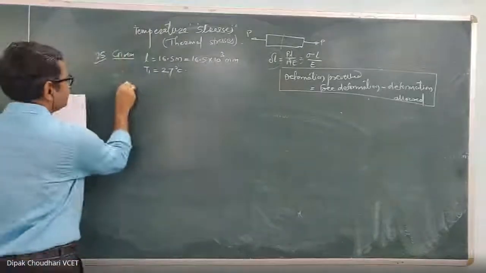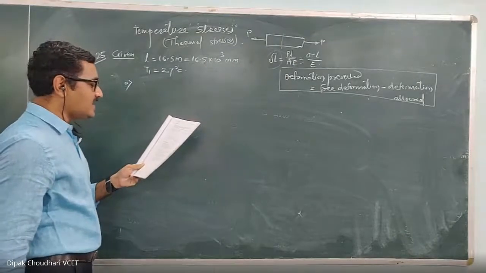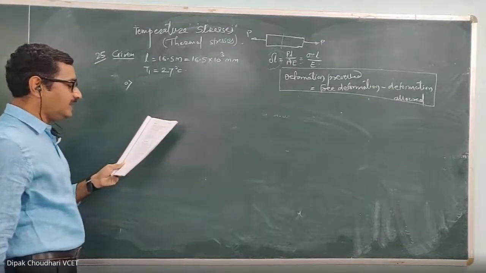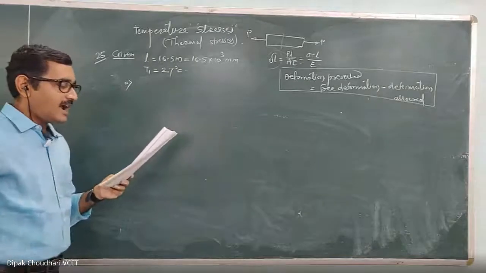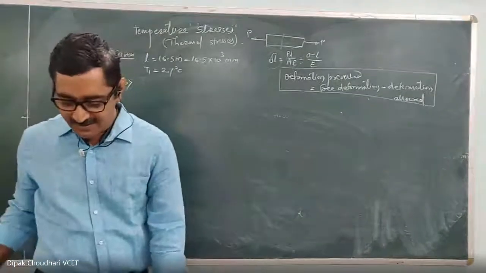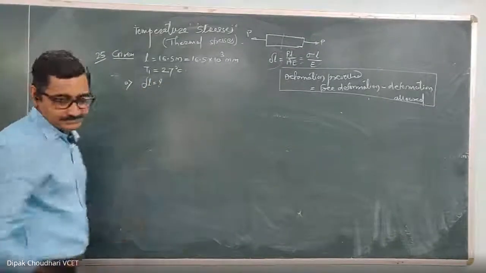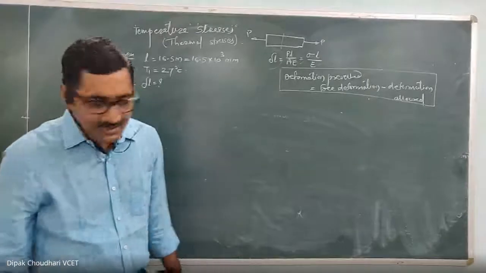Find A, the free expansion and corresponding stress when it is subjected to a rise in temperature and raised to 110 degrees Celsius. You have to find out the free expansion and corresponding stress.